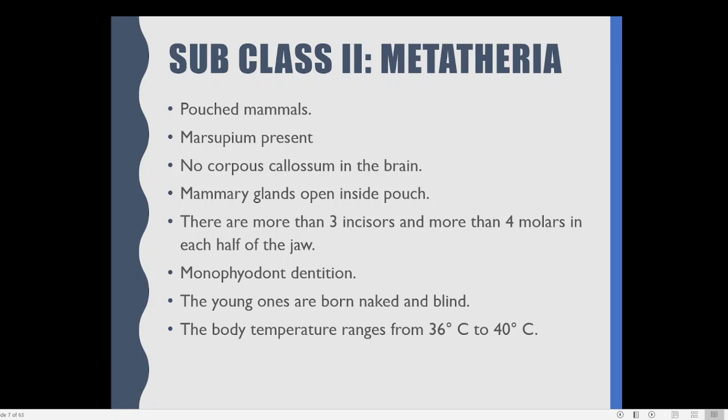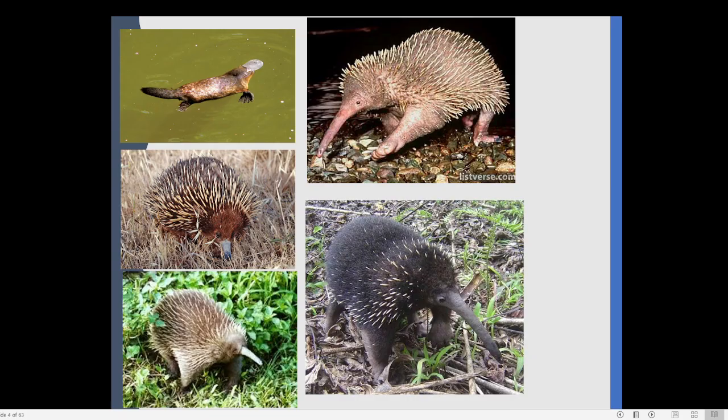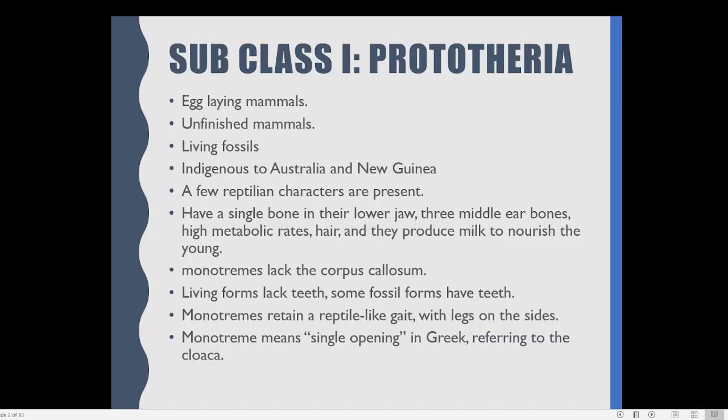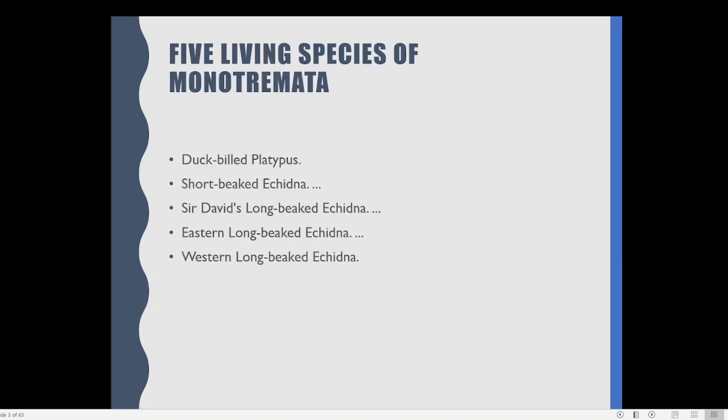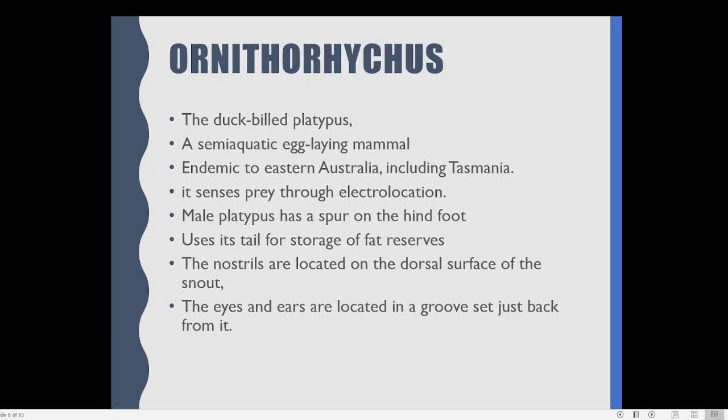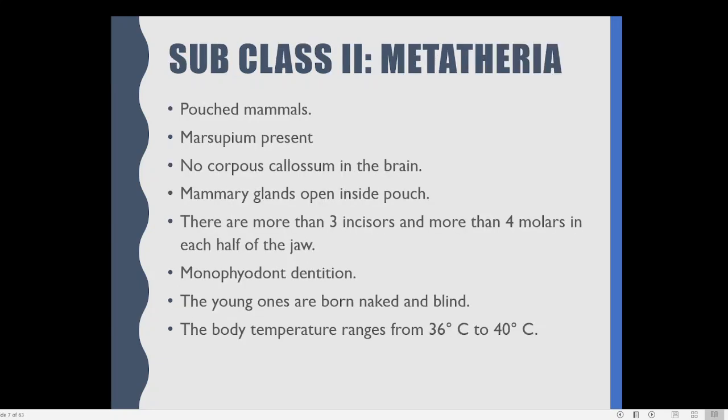Whereas in the case of Prototheria, we can see that body temperature is far lower than in other higher animals, only around 31 degrees centigrade. So there is a distinct difference with the Prototheria.